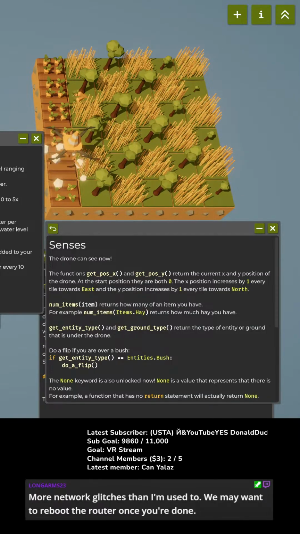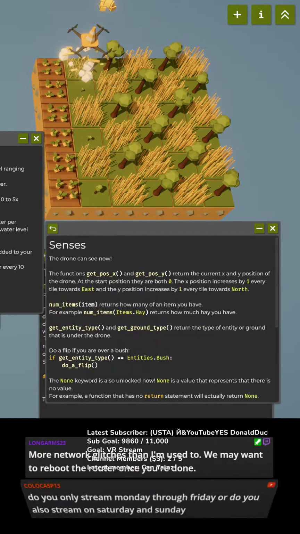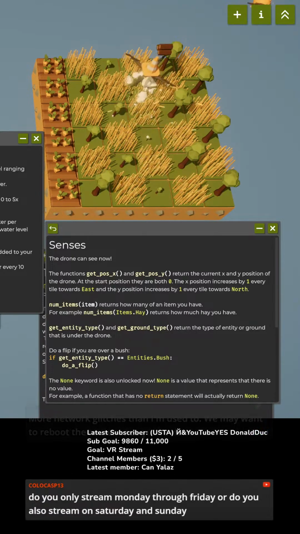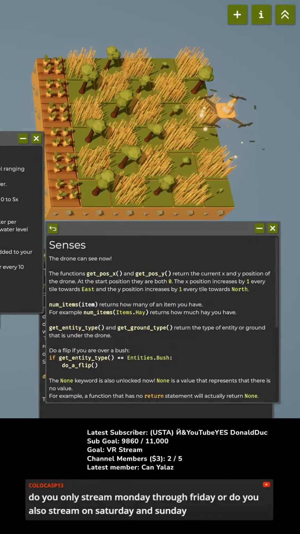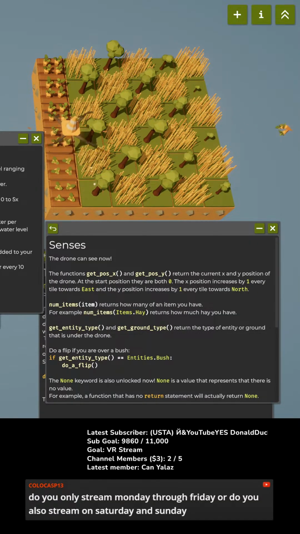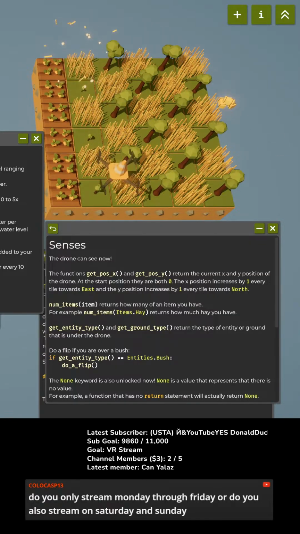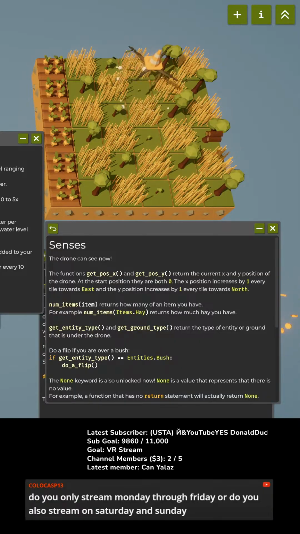Number of items returns how many I have. I can get the entity type and the ground type. Do a flip if you're over a bush. The none keyword is unlocked. None is a value that represents there is no value. For example, the function has no return will actually return none.